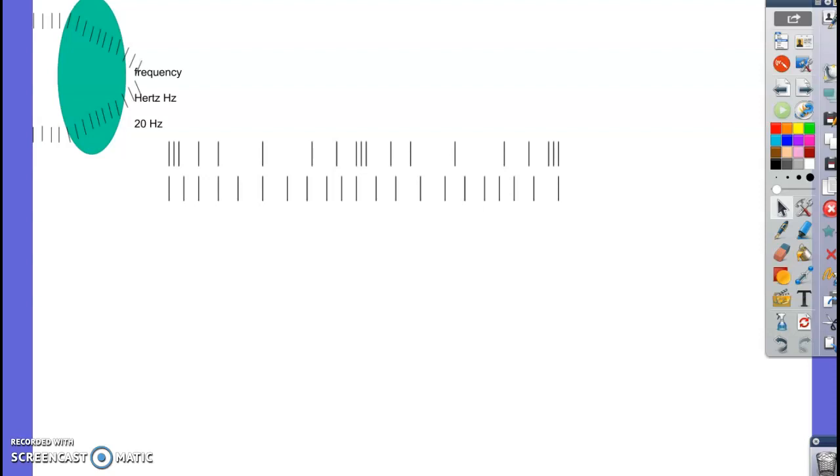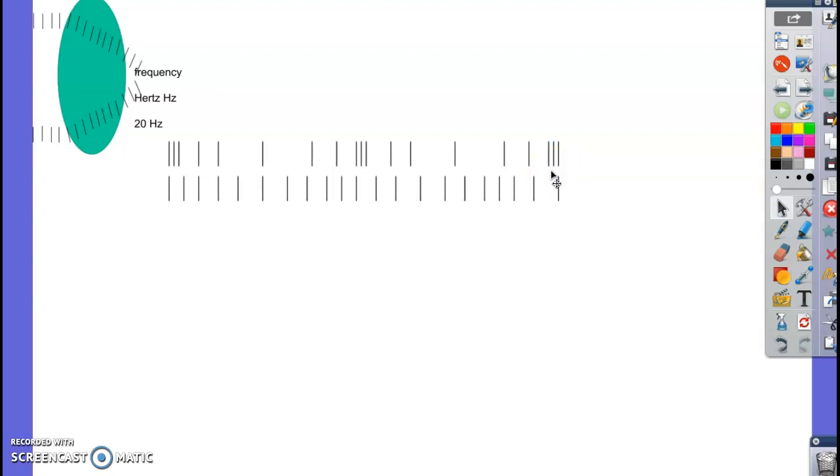Wave speed has to do with how fast the wave is moving in a direction, okay? It's a little different thing. Frequency is how many of these wavelengths come by per second. Speed is how fast from one place to another, okay?